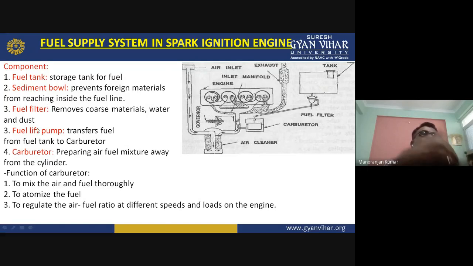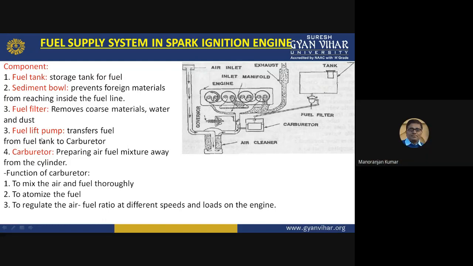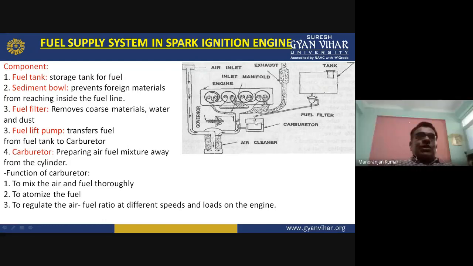After that, the petrol will come to the fuel lift pump. Here you can see one fuel lift pump. Here the carburetor is there. The main thing is that if the petrol tank is above the carburetor, then there is no need for a fuel lift pump. The fuel will come to the carburetor through gravity itself.